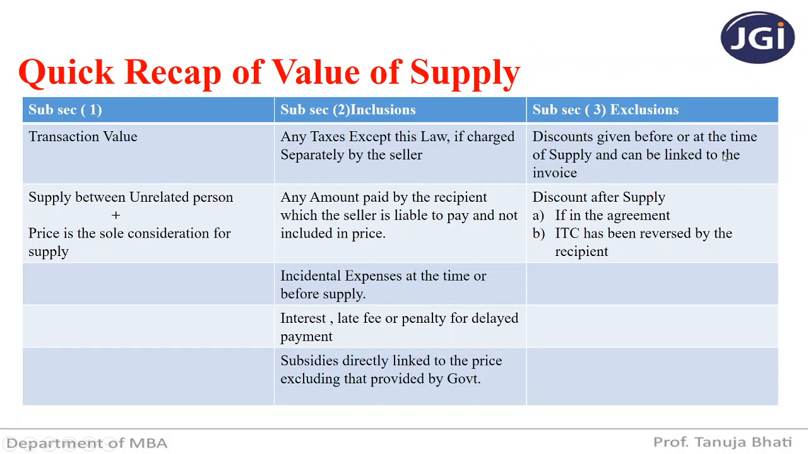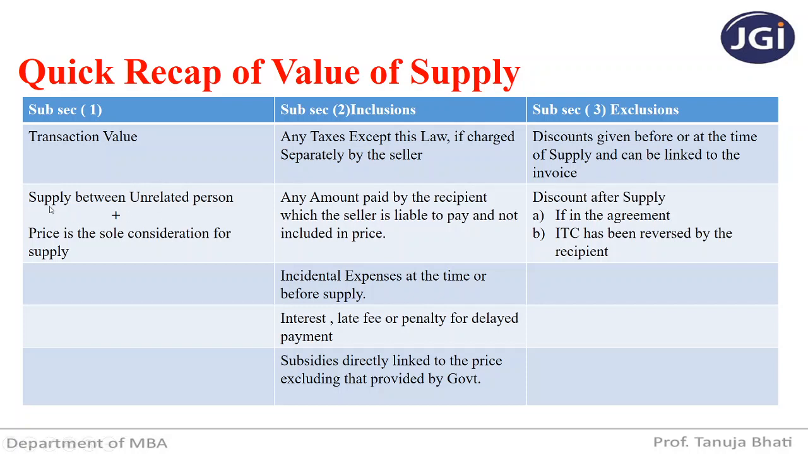Discounts given before or at the time of supply and linked to the invoice, and discounts given after supply if provided for in the agreement and ITC has been reversed by the recipient. So this is all about section 15, that is value of supply. If you remember this, based on this we can solve the problems.